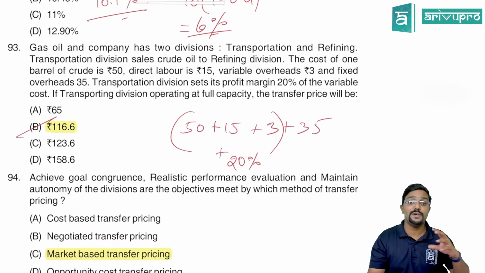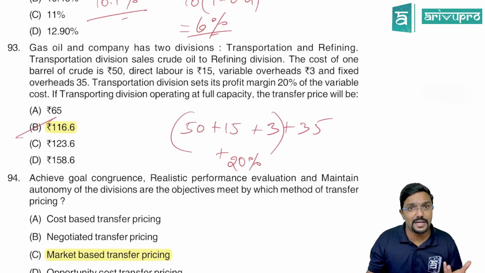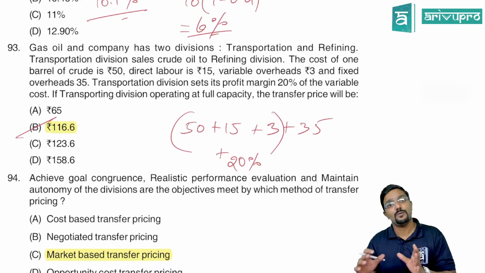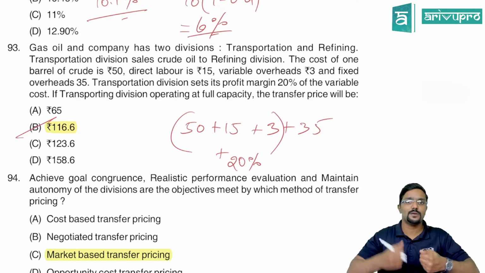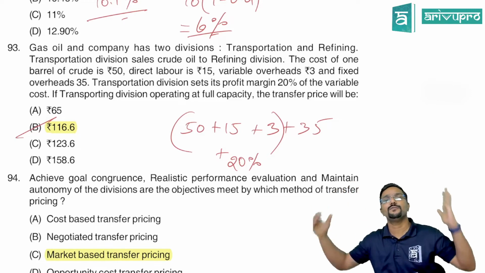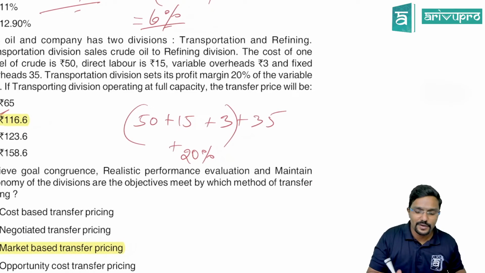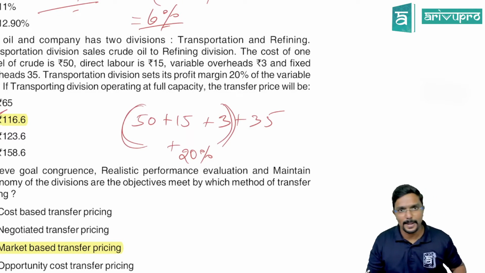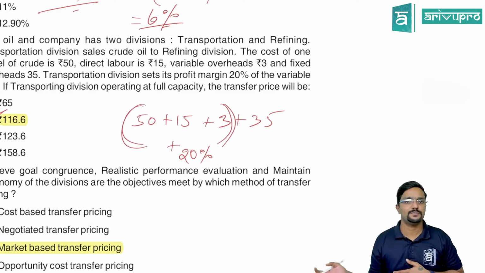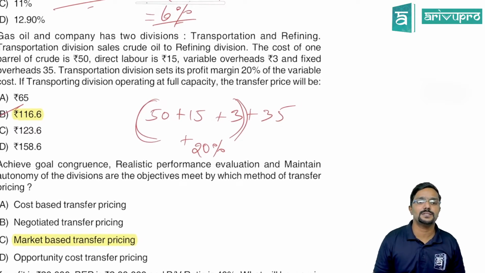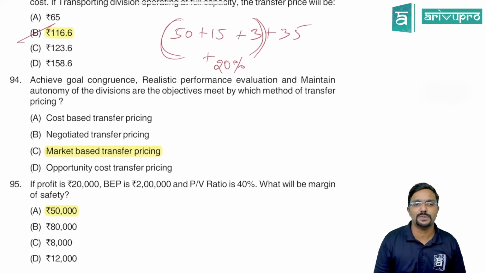See, profit is added on variable cost. That doesn't mean they are only charging variable cost. It is variable cost plus fixed cost plus profit. So add 20% on variable cost, plus fixed cost which is 35. That gives you 116.6, which is nothing but the transfer price here.